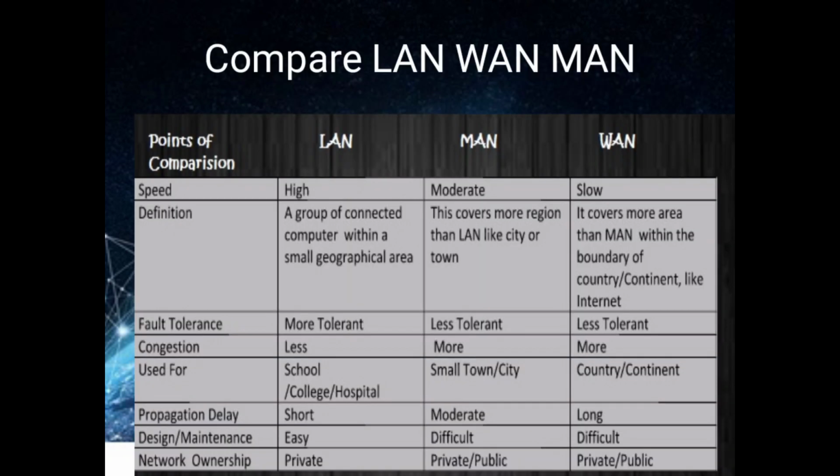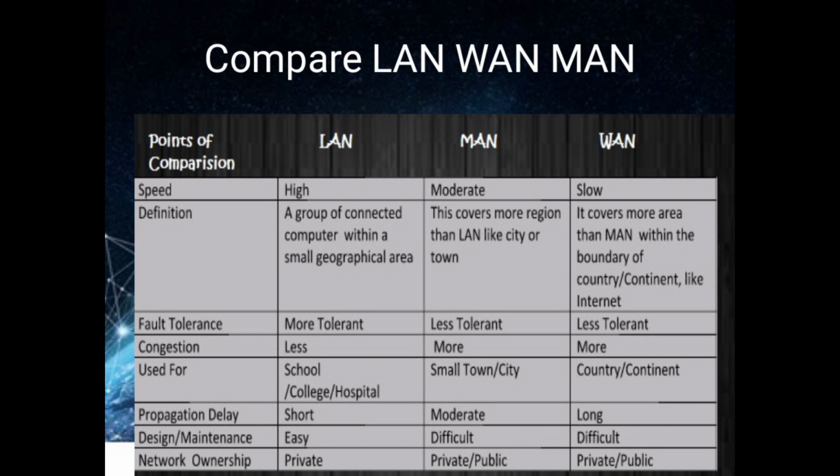Then the comparative study between the LAN, WAN, and the MAN. LAN: the LAN is a group of connected computers within a small geographical area, more fault tolerant, less congestion, used for school, college, and hospital networks. Propagation delay is shorter. The design and maintenance are easy. The network ownership must be private.